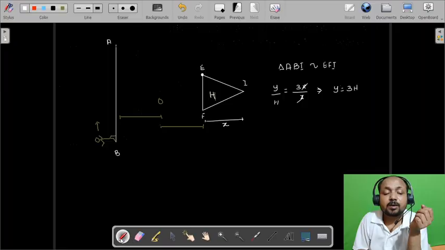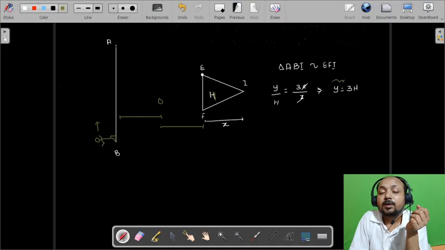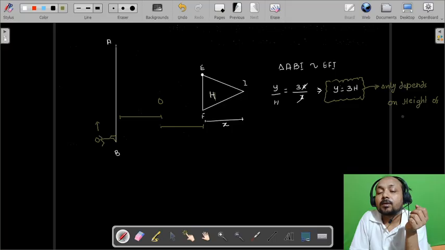So this is the result that has come out, that it is independent of the position of the object. Here we can see it is independent of the position of the object, it only depends on the height of the mirror.